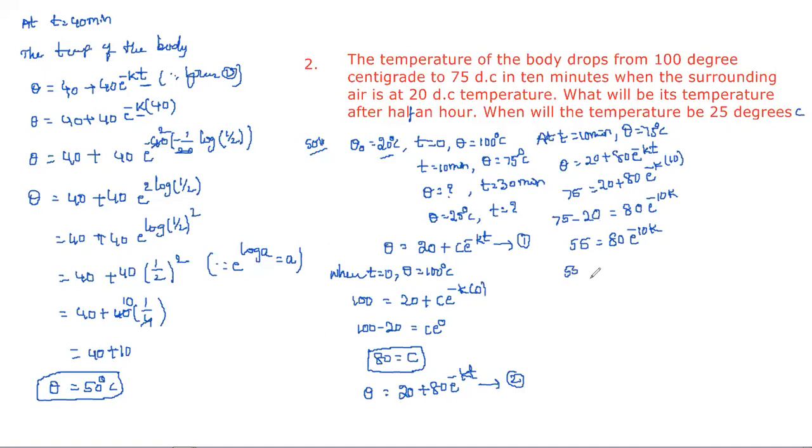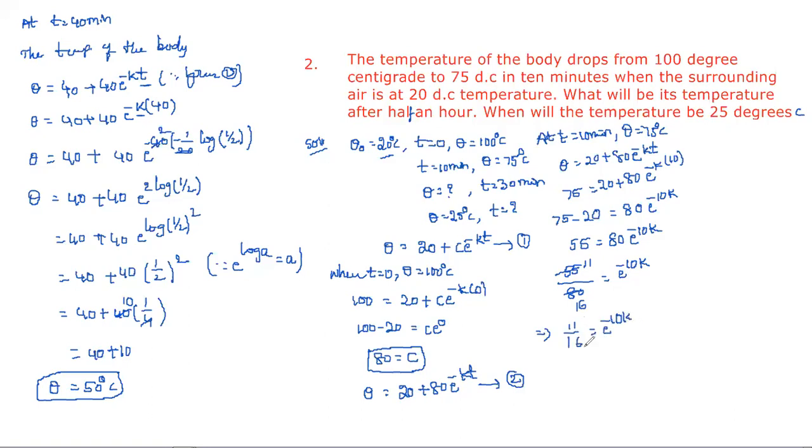It is multiplying, so when it comes to this side it is division. So 55 by 80 is equal to e power minus 10k. Cancel wherever possible: 5 elevens are 55, and 5 sixteens are 80. So we get 11 by 16 is equal to e power minus 10k.